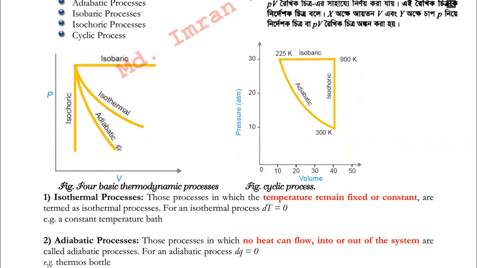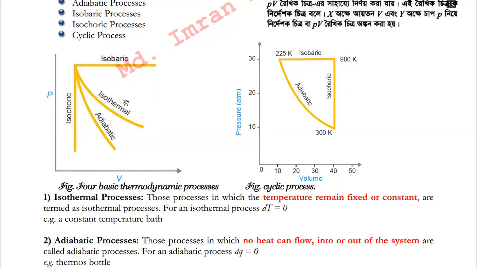A question is that the x-axis contains the volume and the y-axis contains the pressure. So how can this isothermal curve be drawn within this graph? Because there is nothing relating to the temperature. The x-axis deals with the volume, the y-axis deals with pressure. Then how does this isothermal curve appear in this graph?